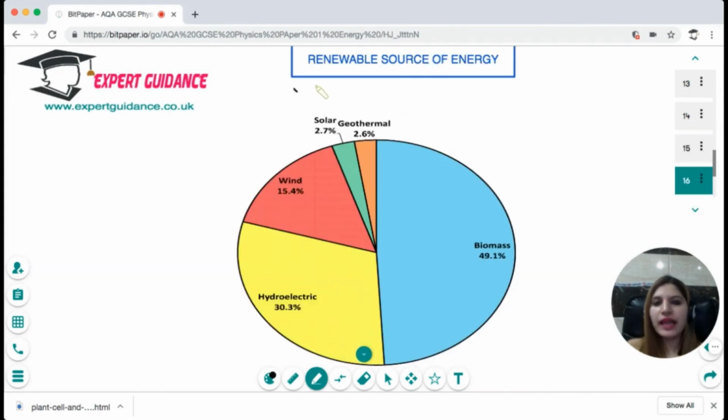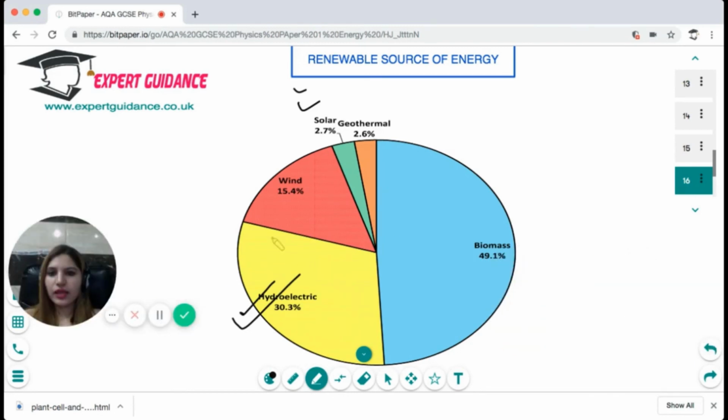Okay. Now, in the renewable sources of energy, we have hydroelectricity, where we use the water from the dams coming down, the water converts the energy and the turbines rotate and generate electricity. Then in wind energy, we can use the wind to run the turbines, and the turbines can generate the electricity. Solar energy is used to boil the water.